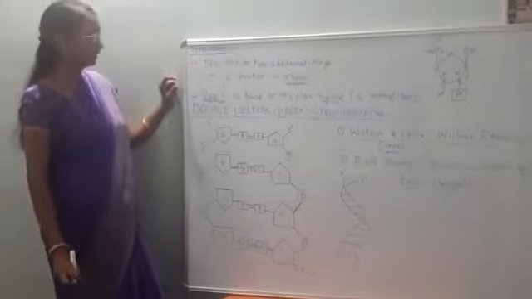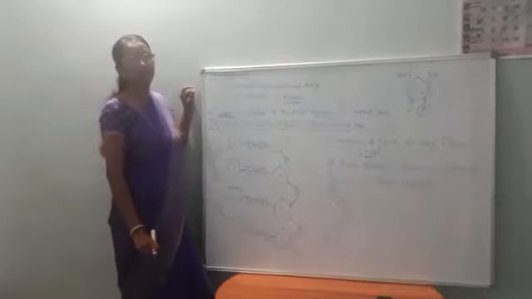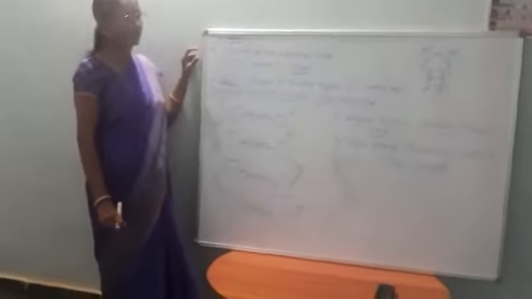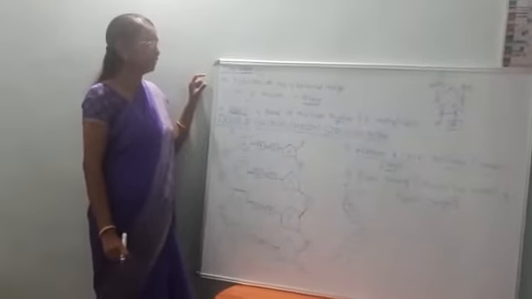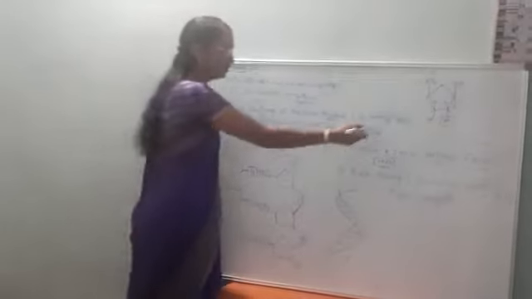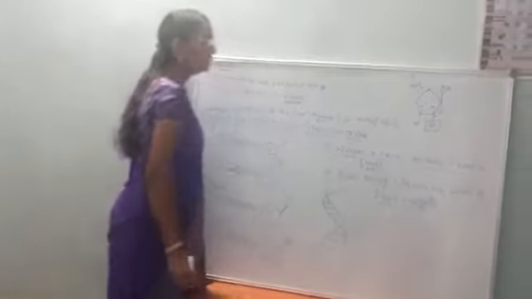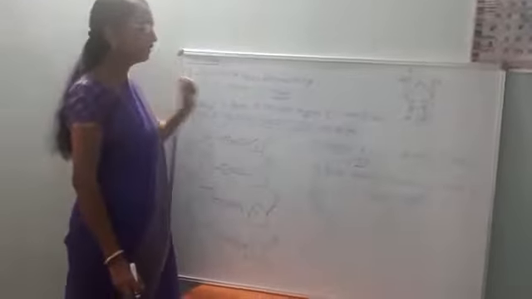In addition to that, there is one more important property we observe in RNA, which makes RNA more reactive. What is that property? Let us see. This is the structure of the ribose sugar.